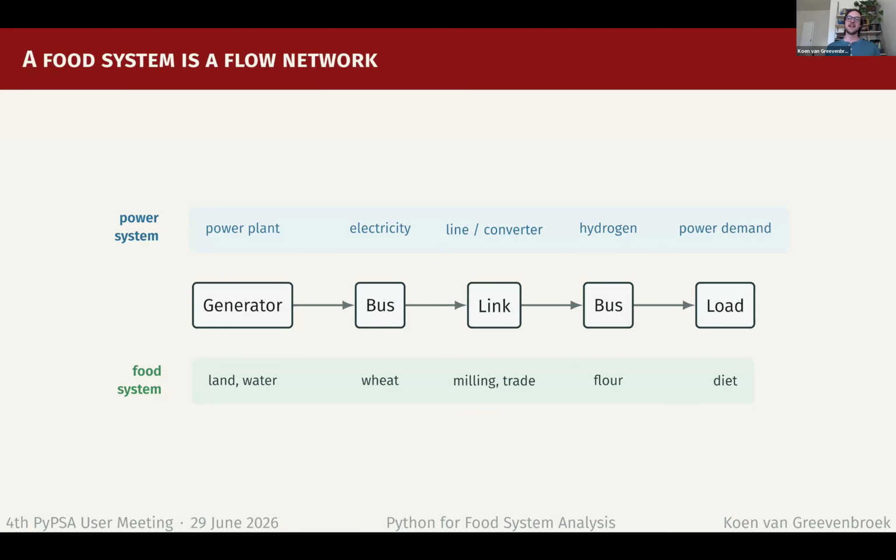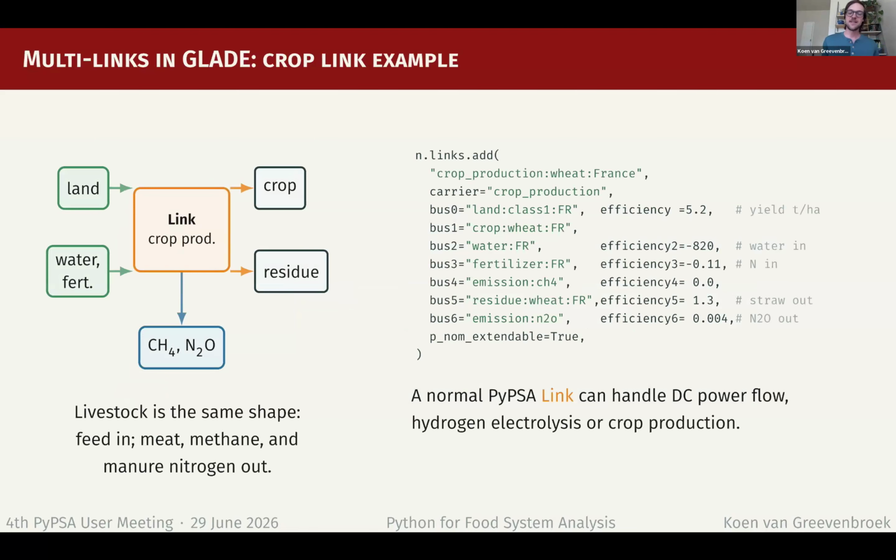I'm modeling everything from plots of land producing crops to foods being consumed, diets globally. Now, things are a little bit more complicated than this, and these crop production links actually have lots of inputs and outputs, but this is quite easy to represent in PyPSA. Now, I know I should migrate to the new process component probably, but we use links for now.